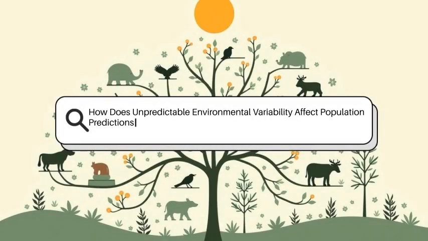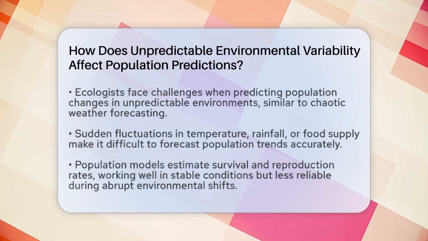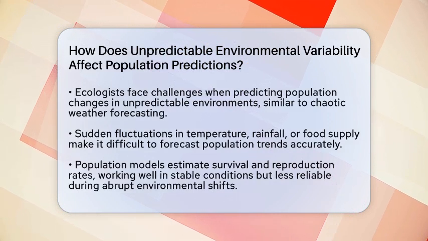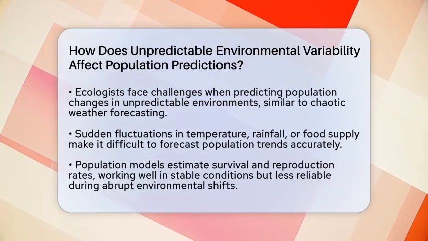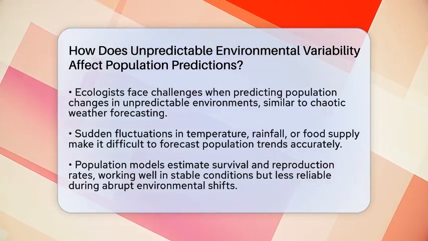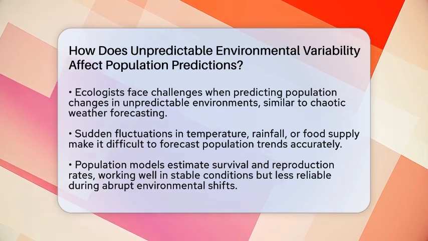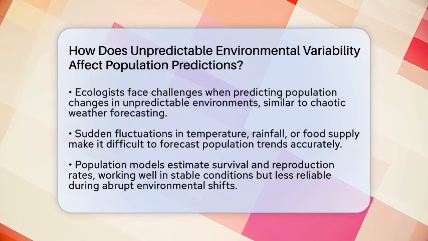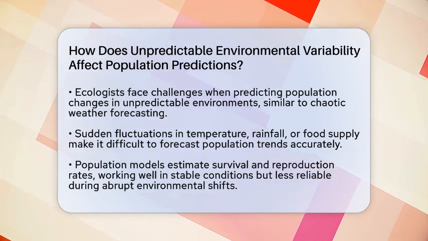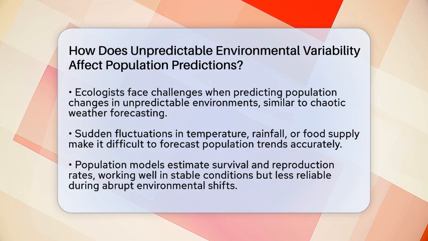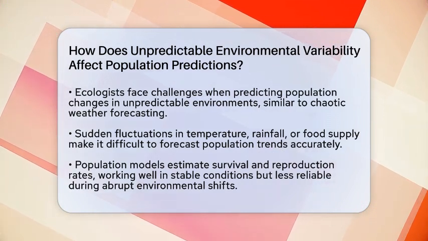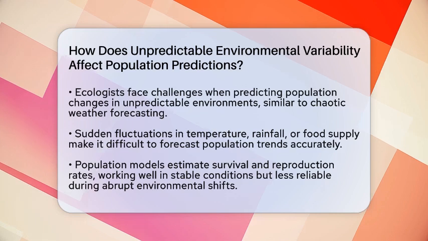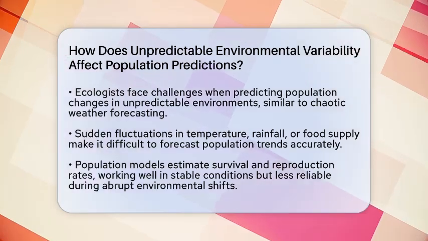How does unpredictable environmental variability affect population predictions? Imagine trying to forecast the weather but with much more chaos. That's similar to what ecologists face when predicting how populations will change in unpredictable environments. When conditions like temperature, rainfall, or food supply fluctuate suddenly and unexpectedly, it becomes much harder to know what will happen next. Populations respond to these changes in ways that are often complex and difficult to predict.